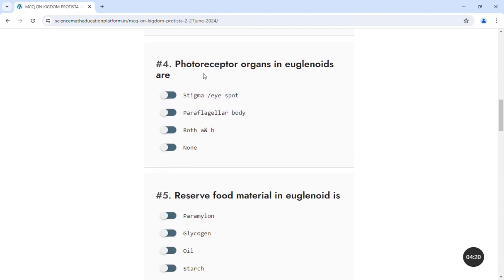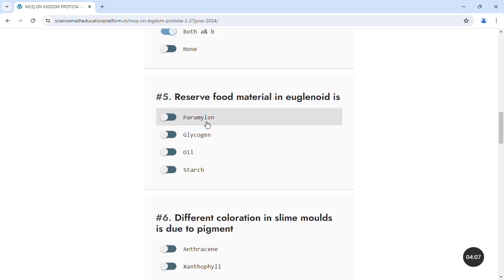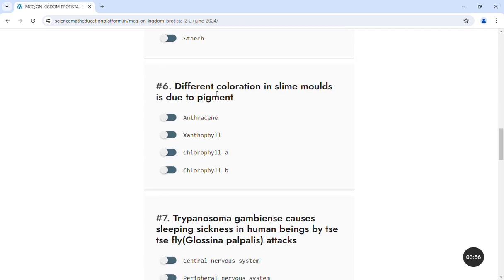Next question is, photoreceptor organs in euglenoids are stigma or eye spot, flagellar body, both A and B, or none. The answer is both A and B. Fifth question is, reserve food material in euglenoids is paramylon, glycogen, oil, starch. The answer is paramylon. Next question, different coloration in slime molds is due to the pigment anthracene, xanthophyll, chlorophyll A,